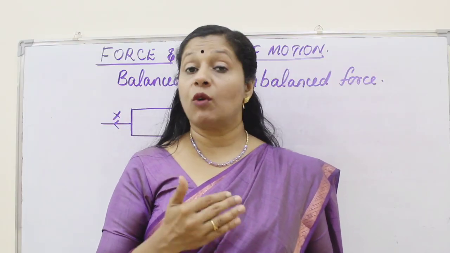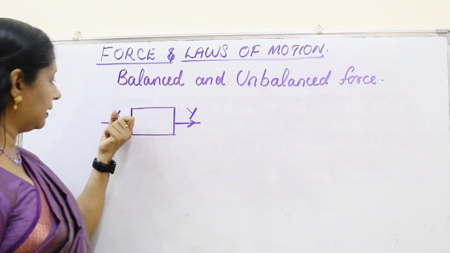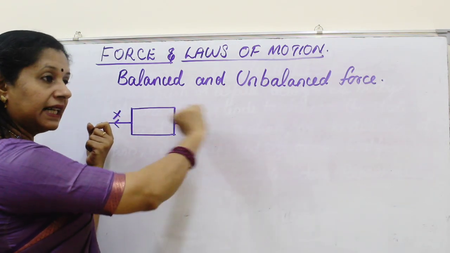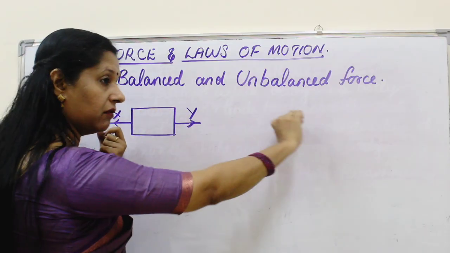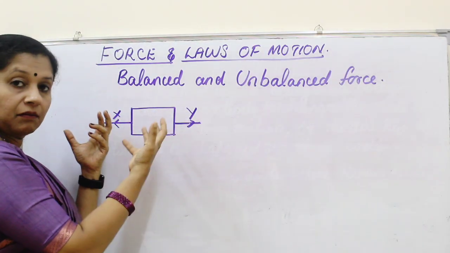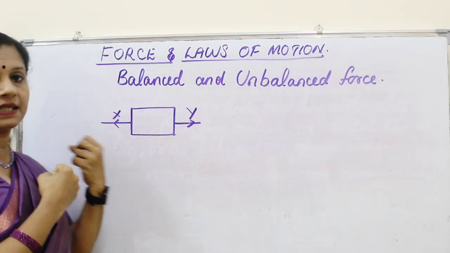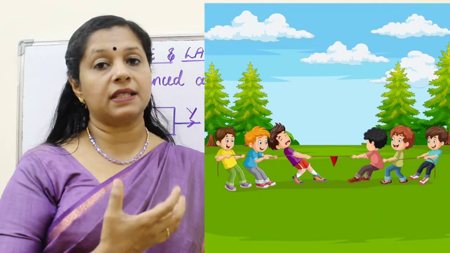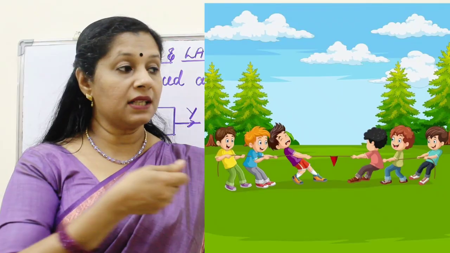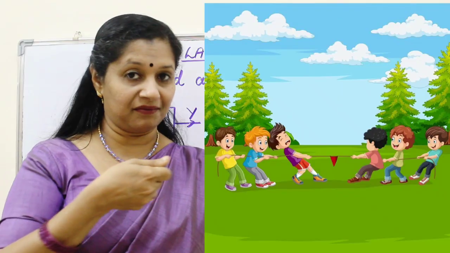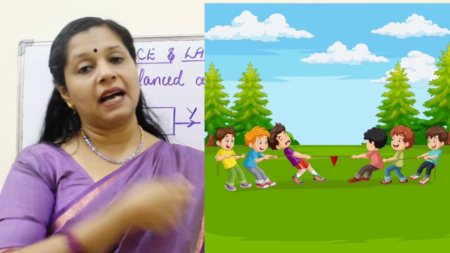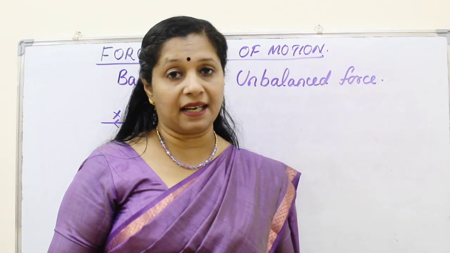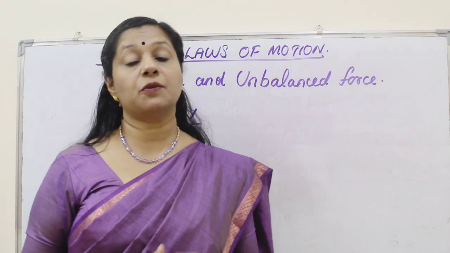Now let's discuss what is unbalanced force. Suppose I am pulling with a force X this side, and pulling with a Y, but if Y is stronger than X, you know that the body will go that side. If X is more, then the body will come this side. So that is what is used in the case of tug of war. One team will win, the one having more force. As long as it is a balanced force, nobody will win. It will go on for some time, and finally one team will win, because an unbalanced force is created. Unbalanced forces can change the speed of a moving body.